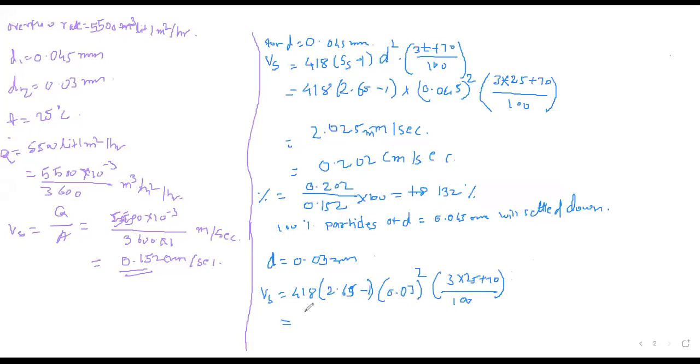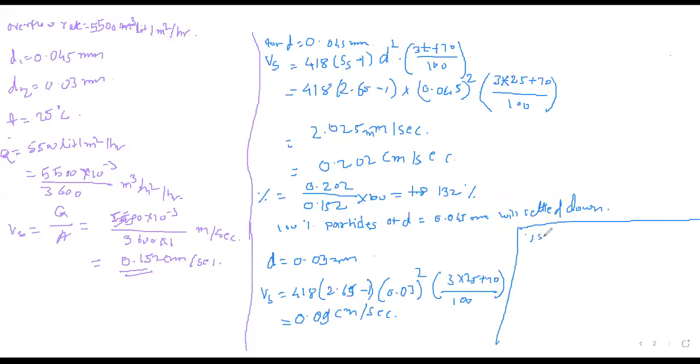What is the answer? 3 centimeter per second. How much? 0.090. 0.09. Okay, like this, right? Yes, ma'am. Centimeter per second. Okay, now please everybody write down up to here. Here itself I will write. If I change the page, you will not be able to see where I have written.